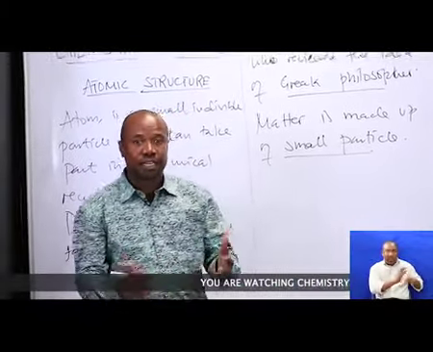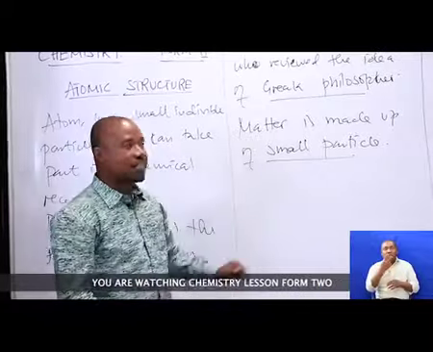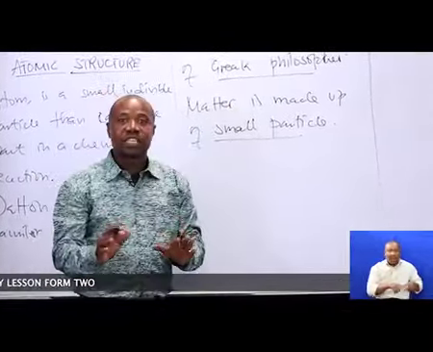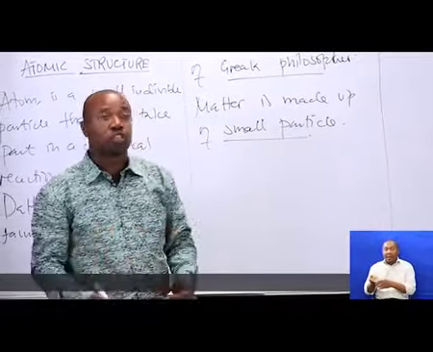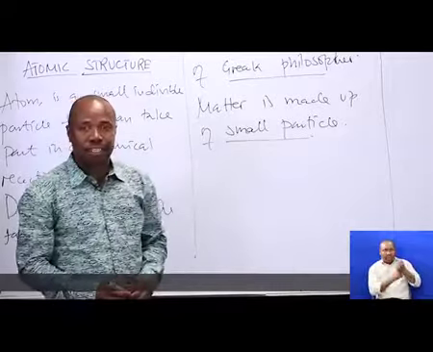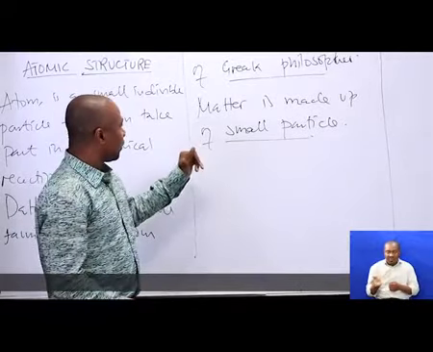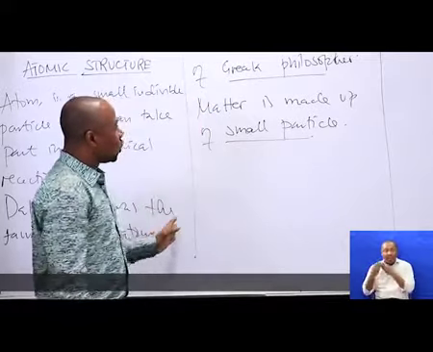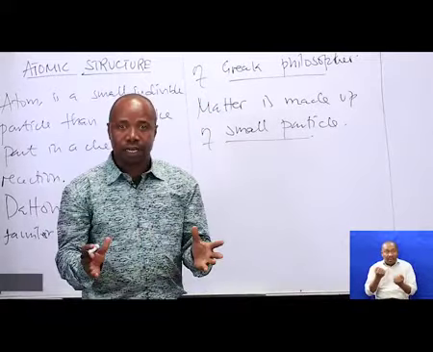After 2,000 years, Dalton came to review this idea because this philosopher did not do any experimental evidence to support his idea. So, what happened later? It led Dalton to do an experiment.